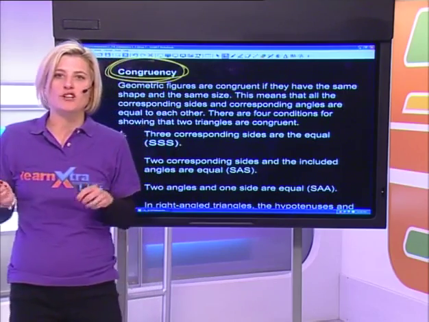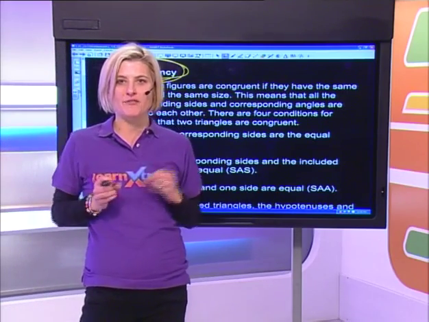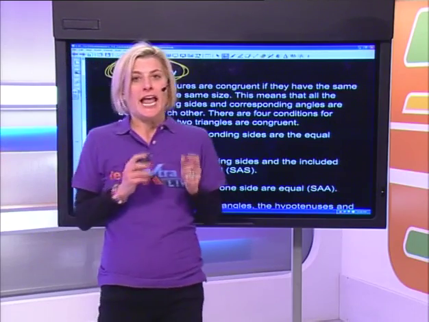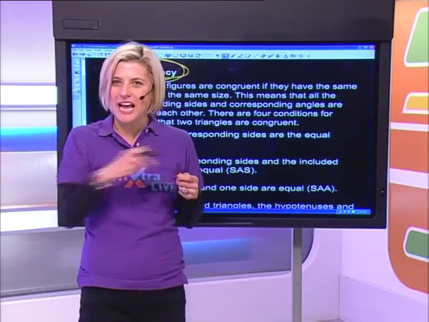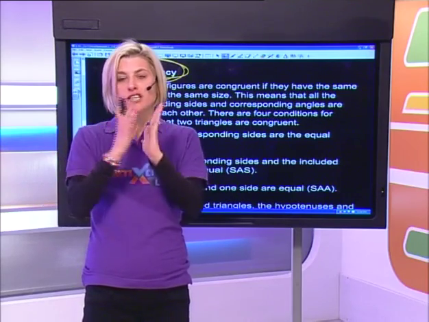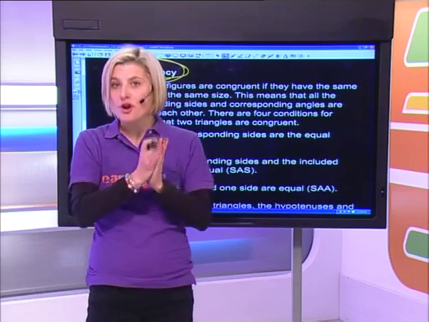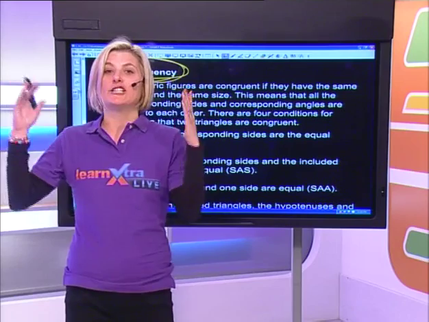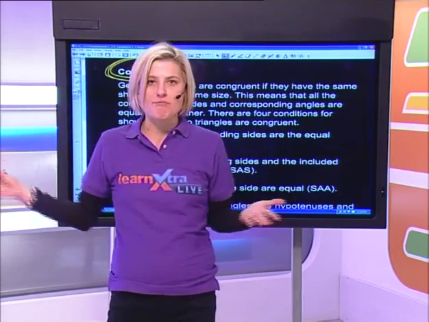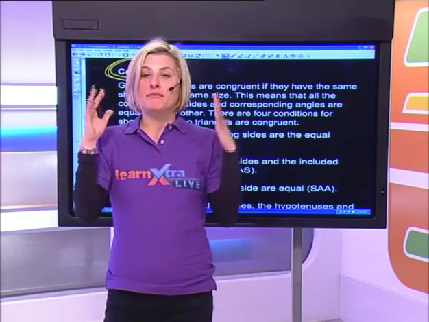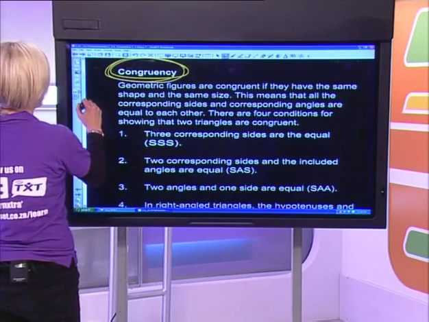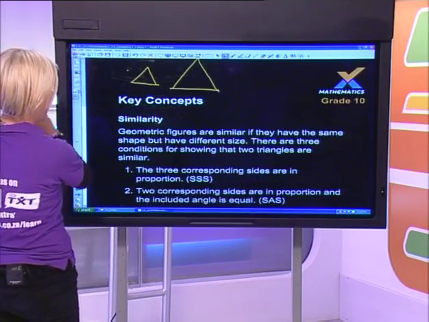Congruency is if two figures are exactly alike in every aspect. So if you have two triangles that are congruent to each other, if you take those triangles and you cut them out, it will be possible to fit the one triangle perfectly onto the other triangle, right? So similarity, it looks the same. It's like a map or something that gets increased or decreased in size, but congruency, they are exactly alike, right? So that's the difference between similarity and congruency.